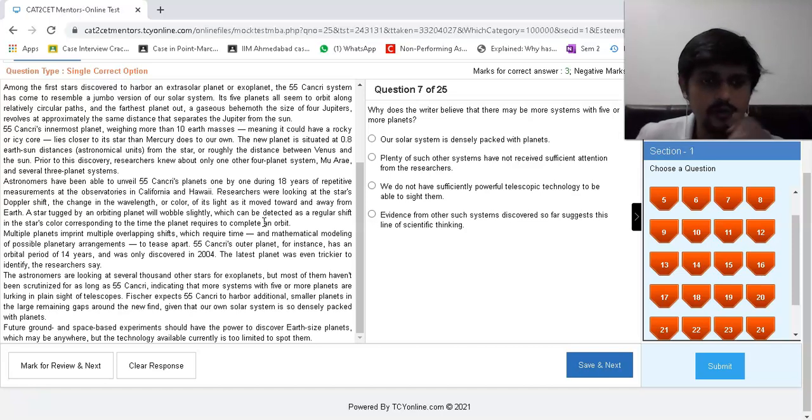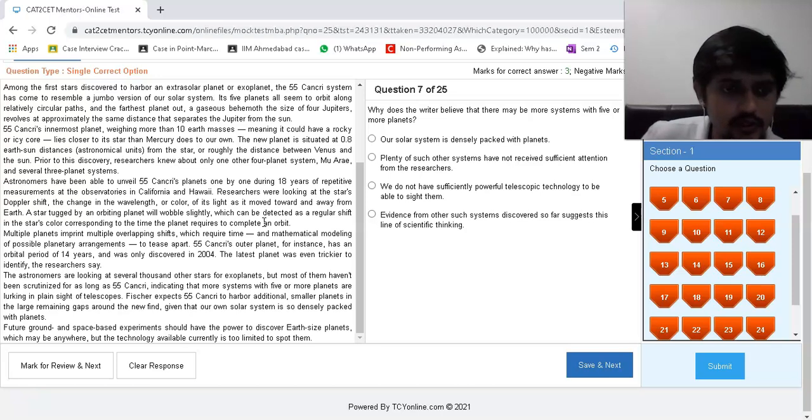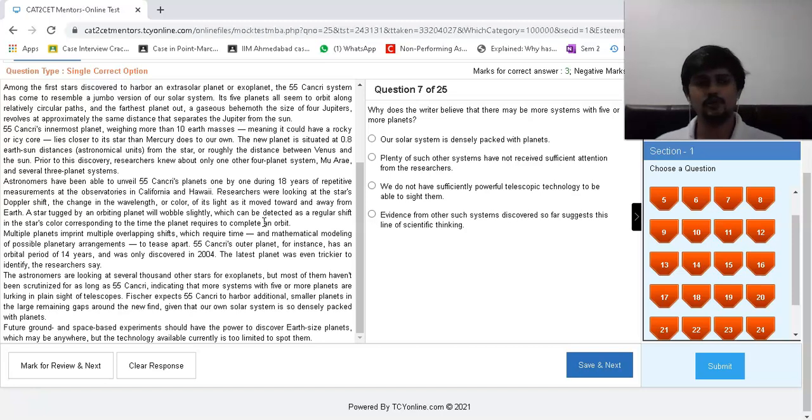Fisher expects 55 Cancri to harbor additional smaller planets in the larger remaining gaps around the new find. Given that our solar system is so densely packed with planets, future ground and space-based experiments should have the power to discover Earth-sized planets, which may be anywhere, but the technology available currently is too limited to spot them. Okay, towards the end he gets a little iffy about this entire thing. So let's look at this. 7 and 9 we have categorized.